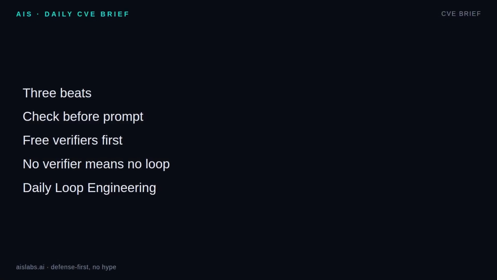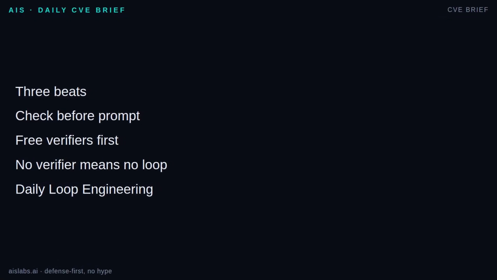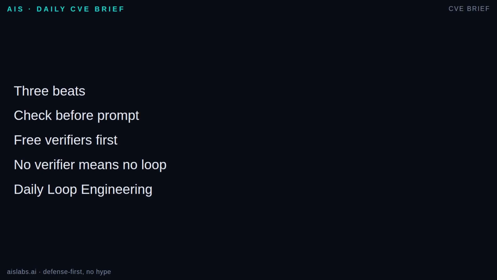Recap. 1. The check defines the task. If the verifier is vague, the agent's behavior will be vague. 2. Use free verifiers first. Tests, linters, schemas, type checks, constraints, and simple rules. Save large language model judges for the fuzzy parts and pin them to written criteria. 3. No verifier means no loop, just hope with extra steps.